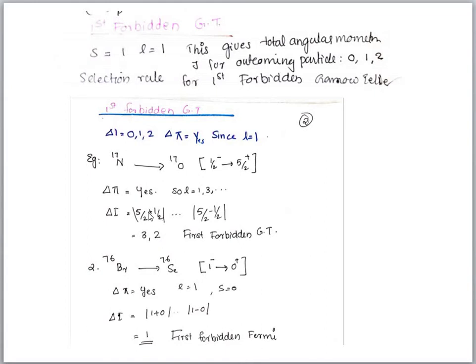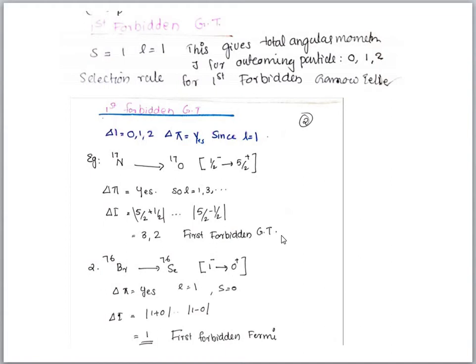The change in angular momentum is given by 5 by 2 plus half, and 5 by 2 minus half. That is 5 by 2 plus half is 3, 5 by 2 minus half is 2. So 3 and 2 are the two possibilities.